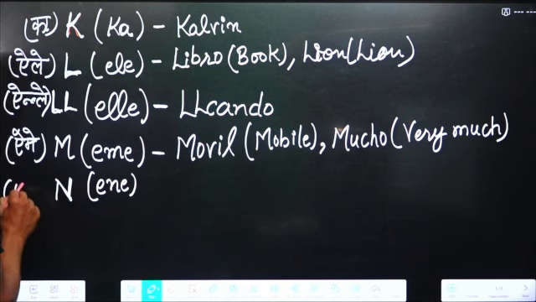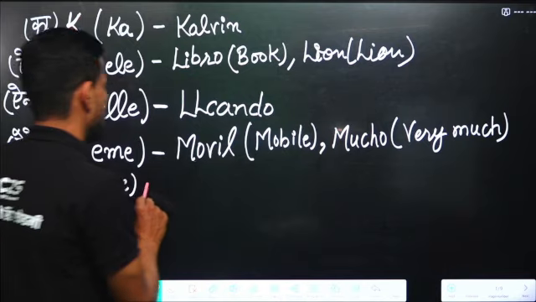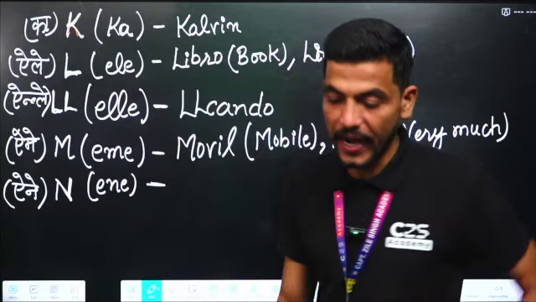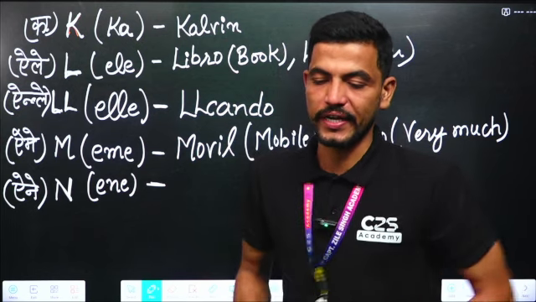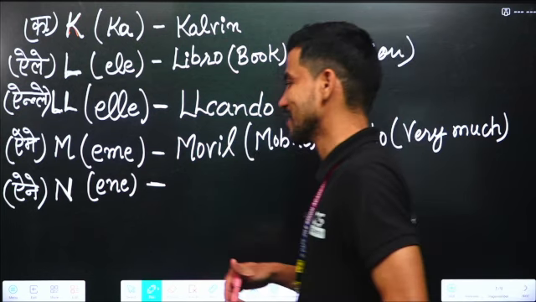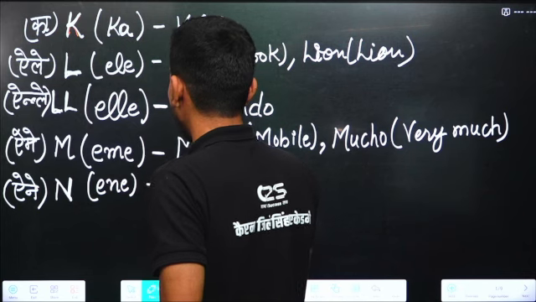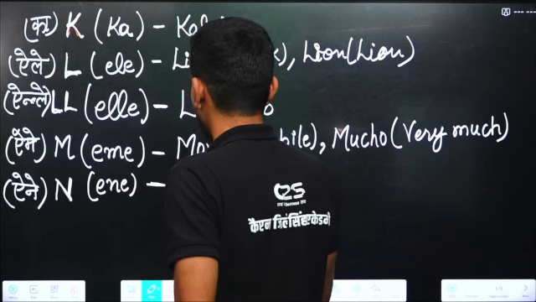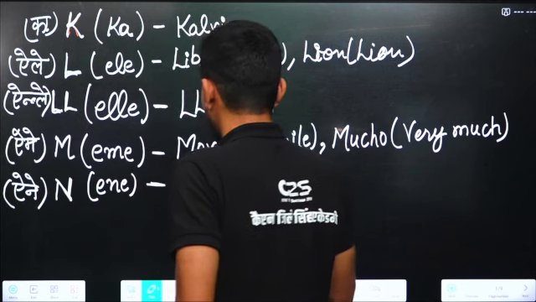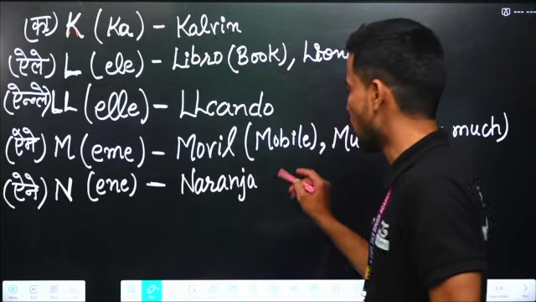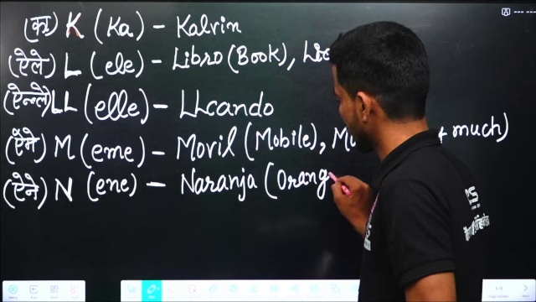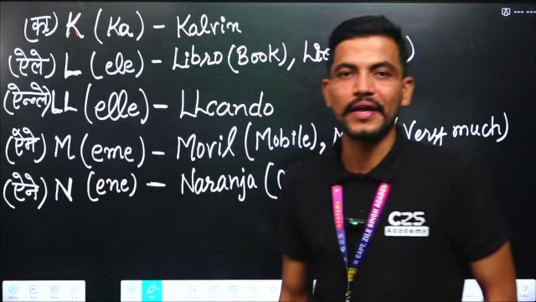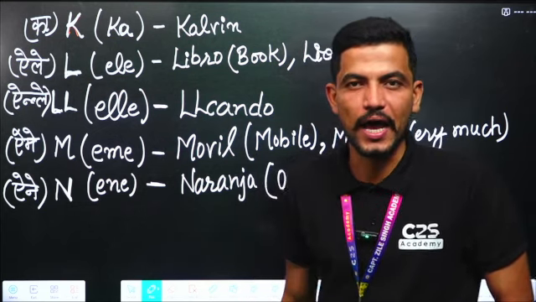For example, any word with N is naranja. Naranja means orange.